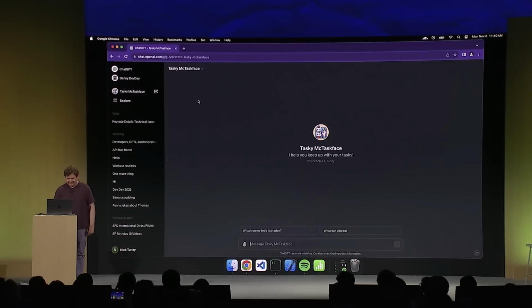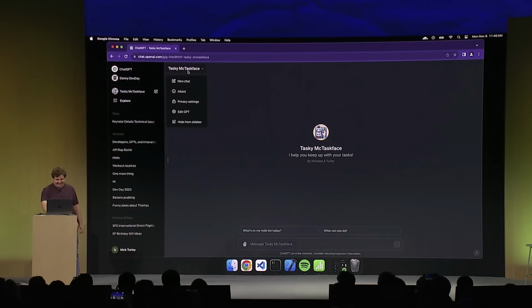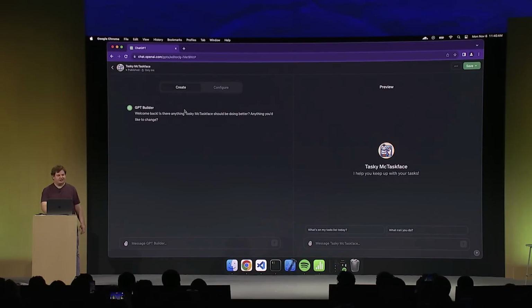And actions are very similar to plugins in the sense that you can connect your GPT to the real world. So I made a GPT called Tasky McTaskface. Very serious demo. And Tasky is great because Tasky helps me keep track of my to-dos. And I just hit Edit GPT. And what I could do now is continue conversationally. So whenever you want to keep working on your GPT, you can just continue the chat.